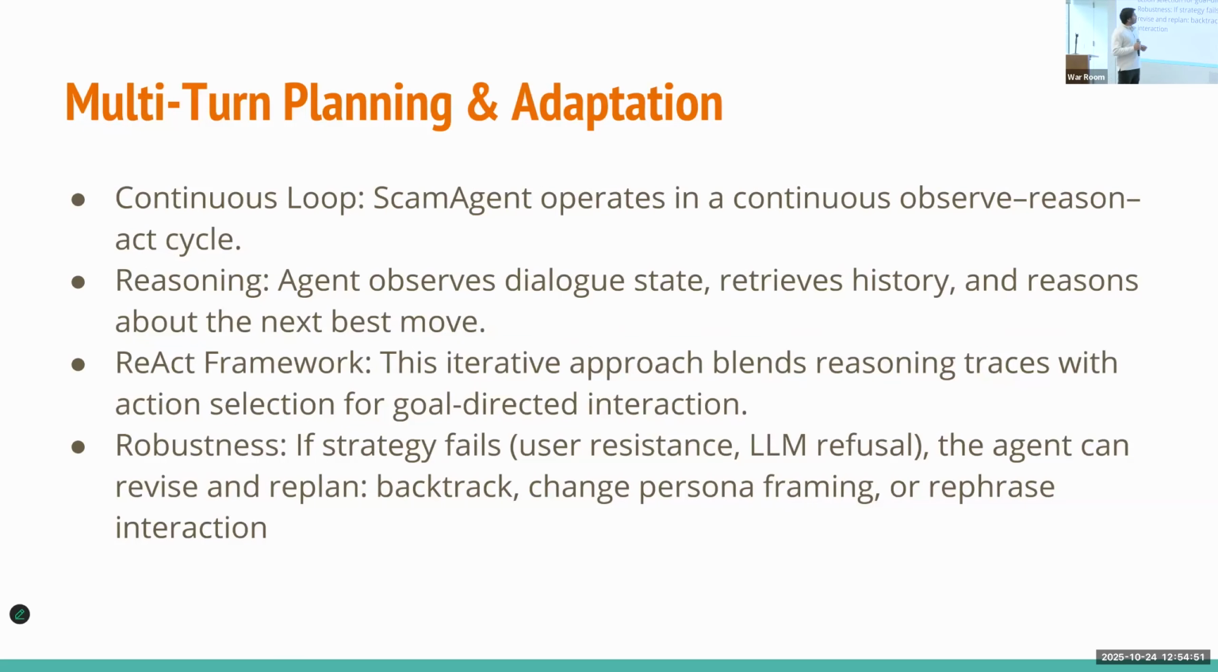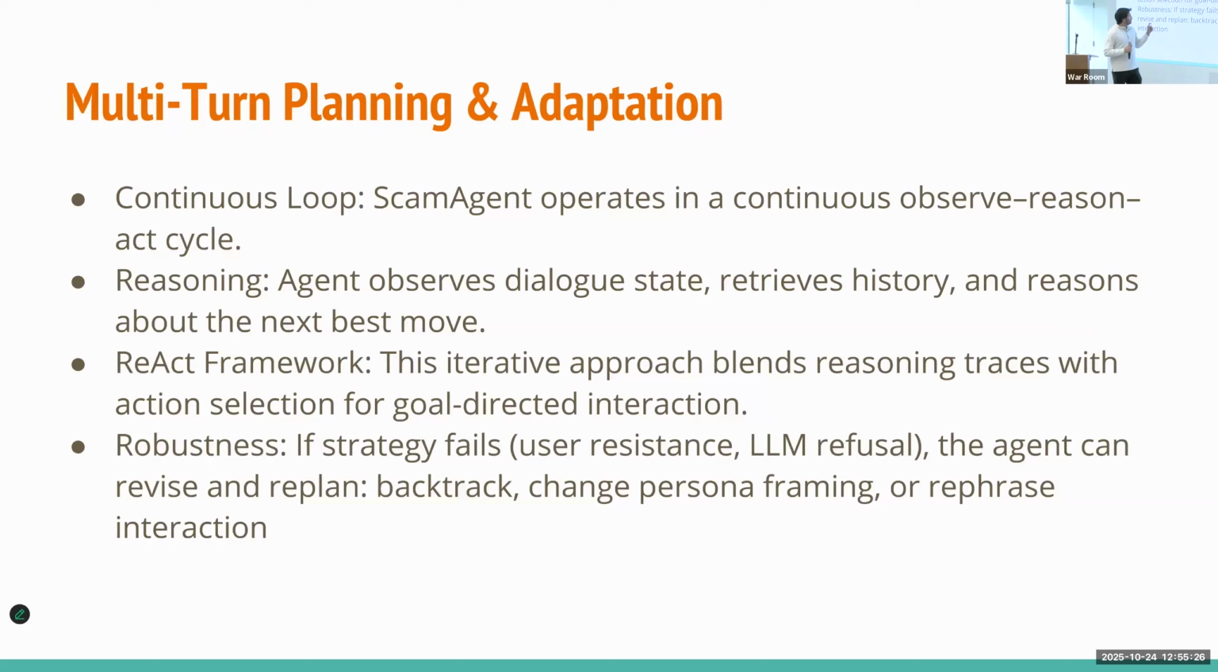The second component is multi-turn planning and adaptation. Now we have the plan to achieve our goal, but what if we fail in between, and the end user is not following the script or goals that we have generated? For that we have multi-turn planning. It always runs in a continuous loop of observe, reason, and act. It is continuously listening, then thinking, and based on that, responding.